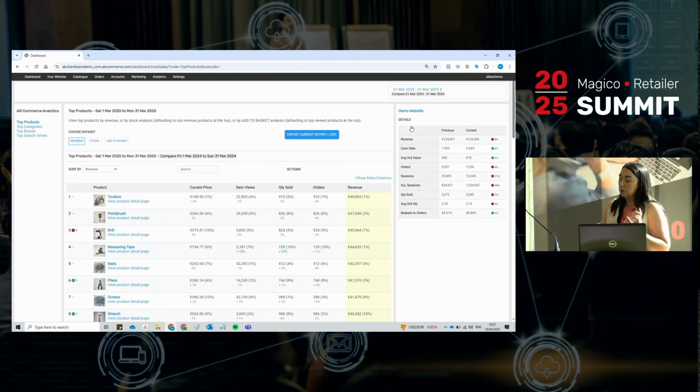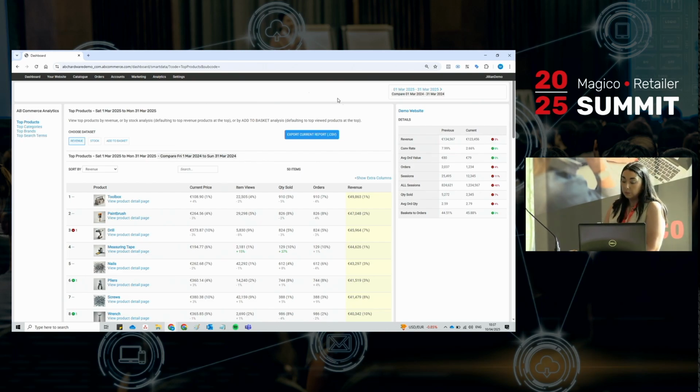The one big thing we wanted in creating this dashboard is to have an overview of that period as you move through the more detailed reports. So you'll see all those key performance indicators down the right hand side, and you'll also see if there was an increase or a decrease within the periods that you have set, if you're using the comparison. In terms of what data is there, you have the revenue, the stock, and add to basket. So you can choose your data set based on your top products.